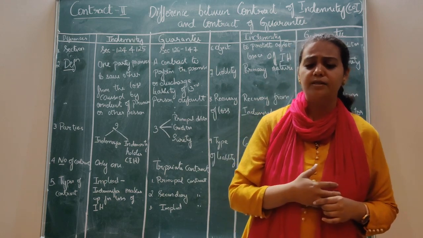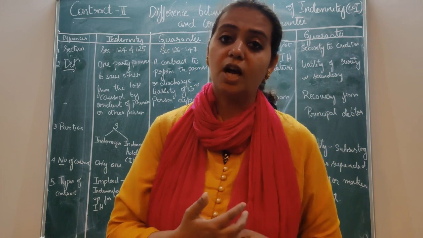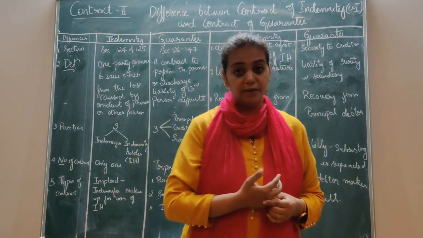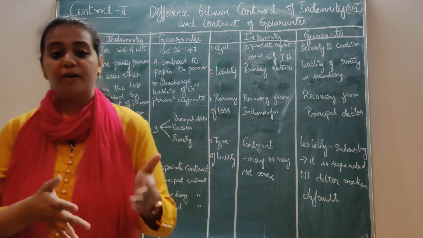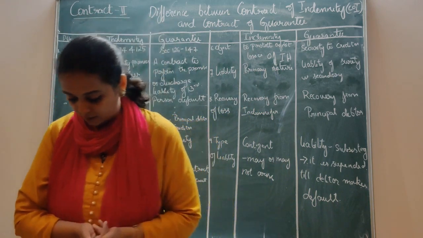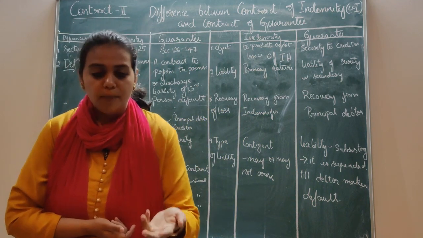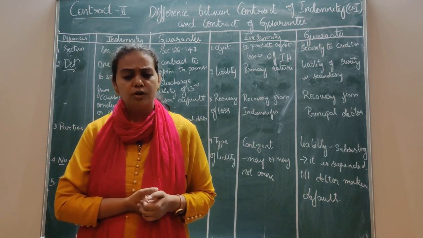There are many examples. After that, what we dealt with was modes of discharge of surety. There are 7 modes of discharge: by revocation, by death of the surety, by variance in the contract. Then we dealt with compounding, by extension of time, by agreeing not to sue.